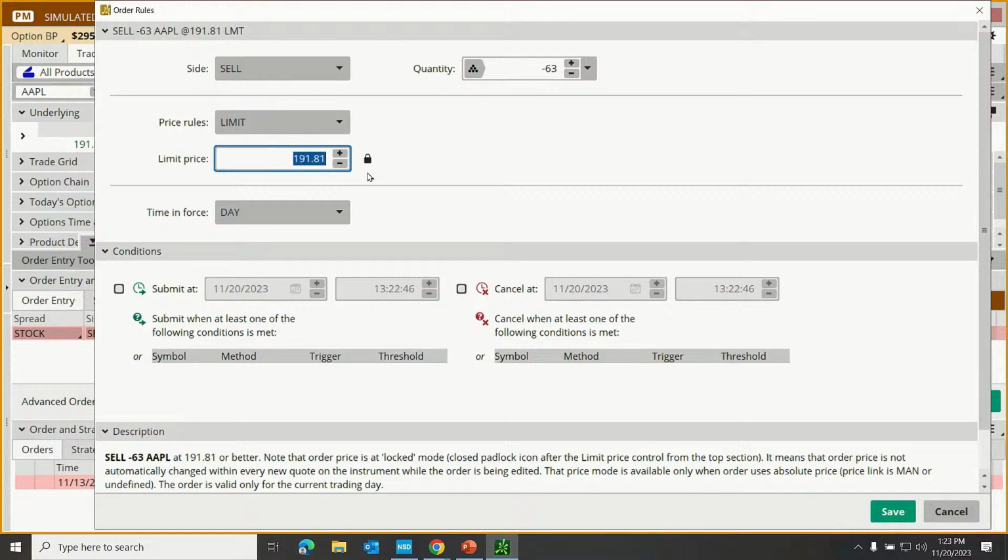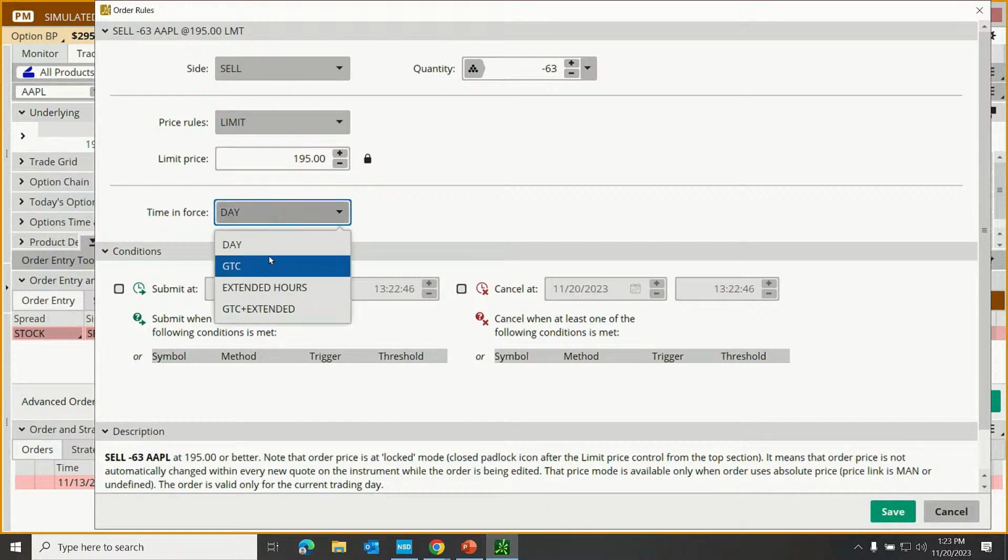But let's put our limit here. I want to sell for at least, who knows, $195. So is that going to happen right now? No, I could change that to a good till cancel order. So if the stock rises to 195, then we could sell.